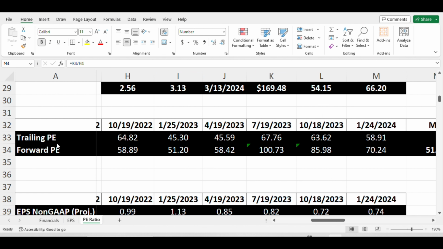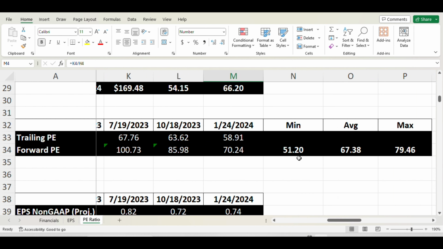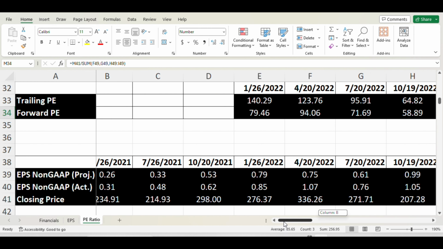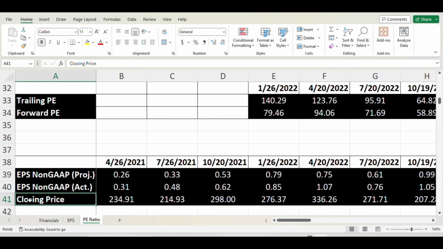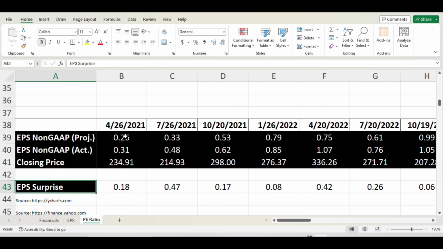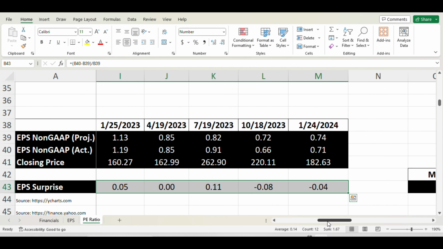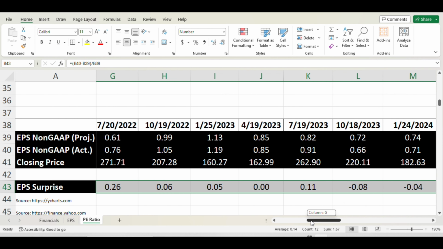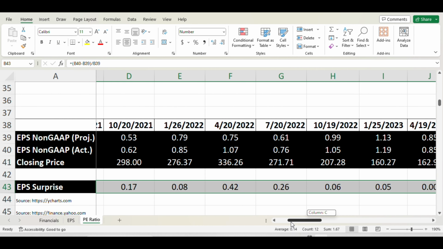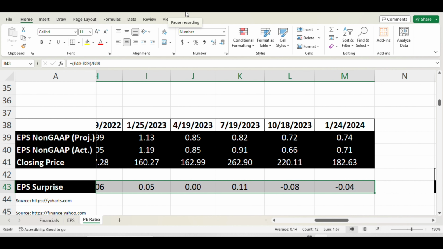I have another table that has the trailing PE and the forward PE for the last 12 quarters. And I also calculated the minimum, average, and maximum forward PE for the last 6 quarters, which are more relevant. I also have EPS projections, actuals, and the closing price plus the earnings surprise for the last 12 quarters in this table. If you take a look at this earnings surprise line, you see that the last 2 quarters were not good for Tesla, but before that they were able to beat the earnings or the earnings were flat. So for sure Tesla is struggling for the last 2 quarters, and the next 2-3 quarters are also tough for Tesla.